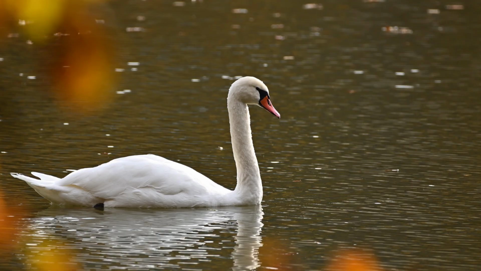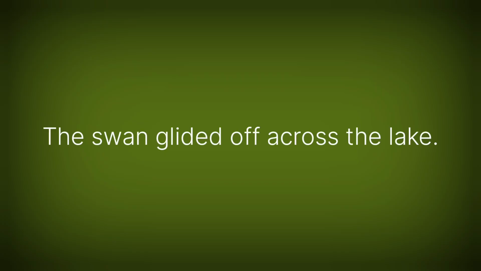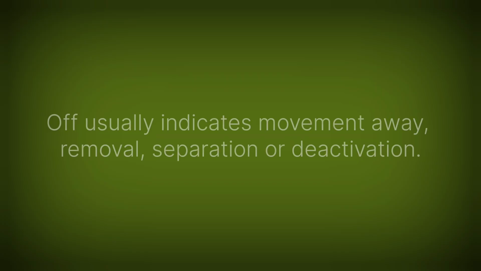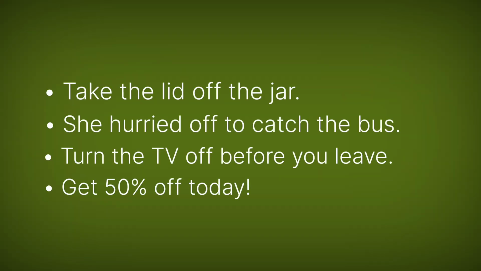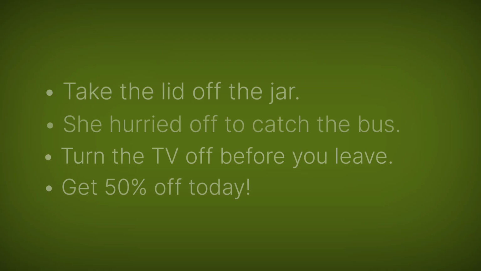The swan glided off across the lake. Here, "off" indicates movement away from where the swan had been. So, "off" usually indicates movement away, removal, separation, or deactivation. Now, let's look at some examples to understand its use more clearly.